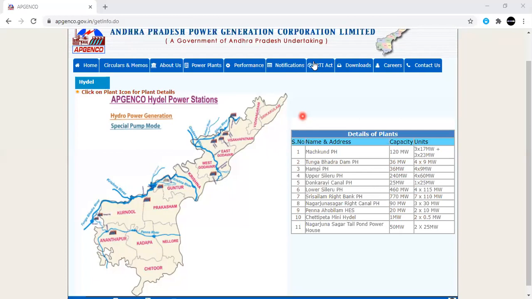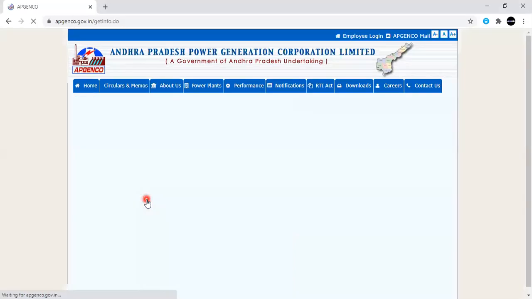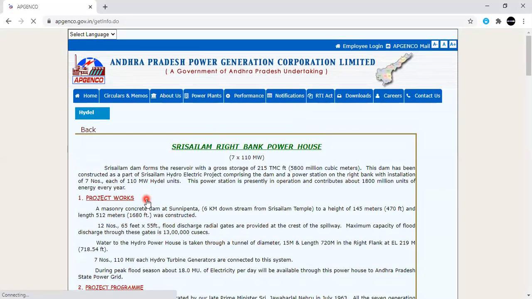So still, if you want additional information, how can we get it? Just come to here and click on this one. When you click on this one, you will get each and every point regarding the hydroelectric power plant. So just now I clicked on Srisailam right bank powerhouse.